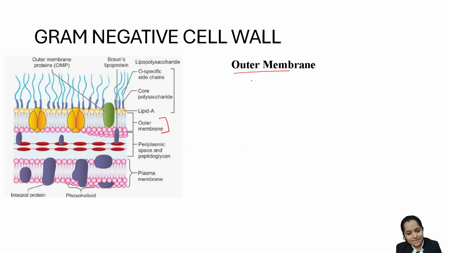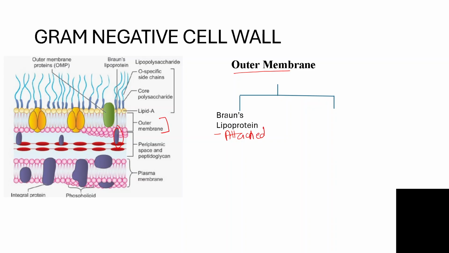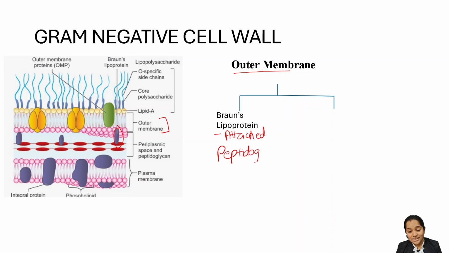Okay? And this outer membrane has two proteins. One is this Braun lipoprotein, which you see, which is anchored. It is attached to your peptidoglycan. Clear? And the second part is the outer membrane proteins, also known as porins.